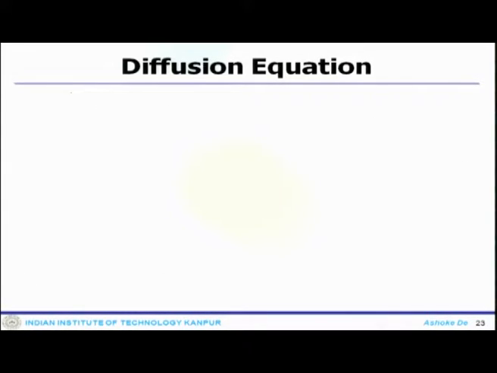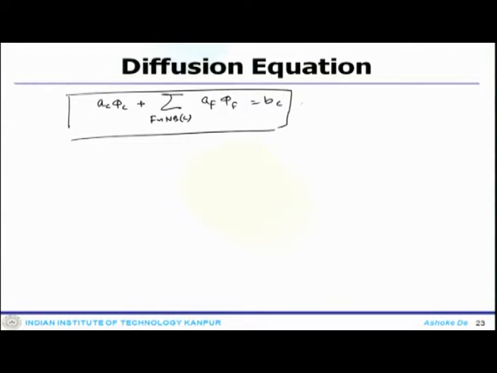So, essentially whatever system you have, you end up getting AC phi C plus the sum over F, over all the neighboring elements, equals BC. That is one equation that works for everybody.